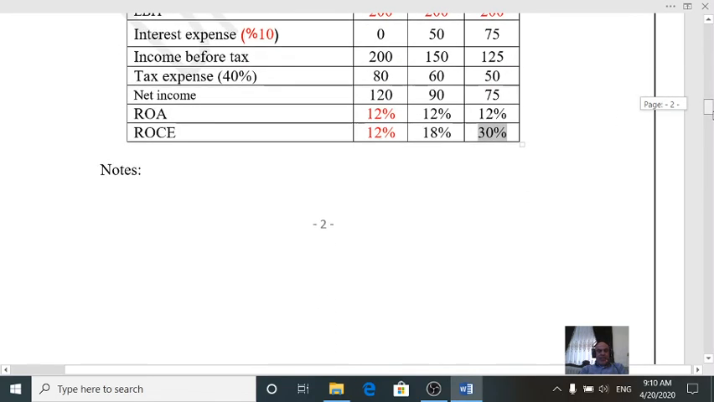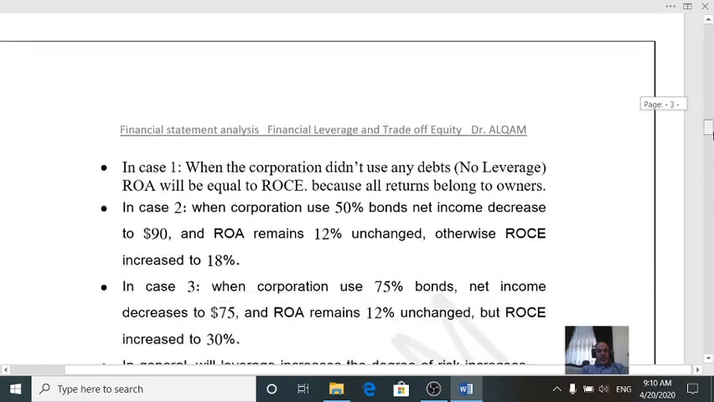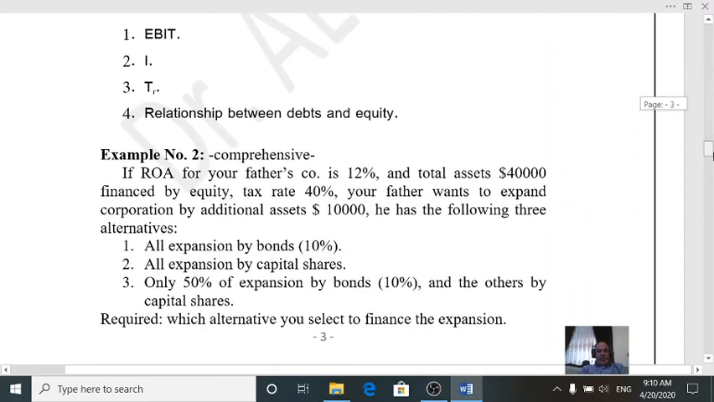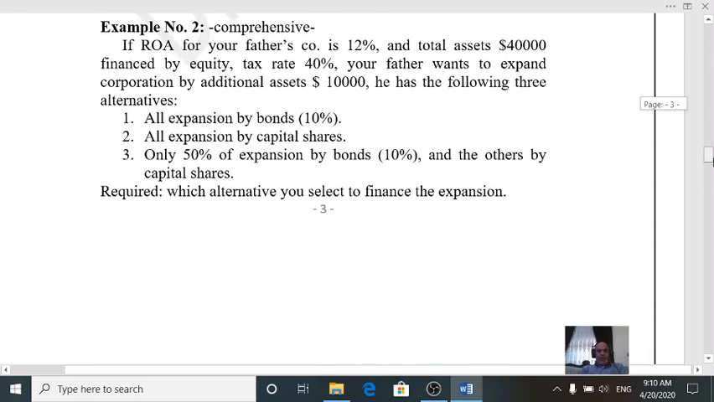In the next lecture, we want to give you a comprehensive example: how can we compute and select between alternatives through the long equation, and another approach to select between alternatives of funds.